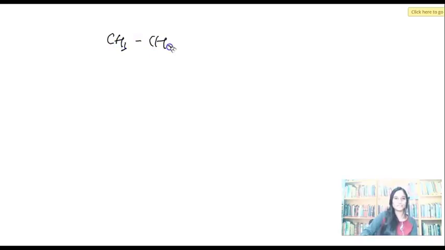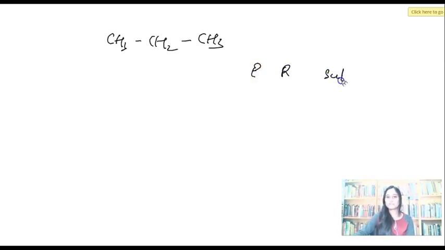CH3, CH2, CH3. Let's name this. Quickly guys, prefix, root word, suffix, before that saturation. Tell me, what is the root word? How many carbon atoms do we have? 1, 2, 3 carbon atoms. So prop, isn't it? Now, saturation, definitely all single bonds, ANE.